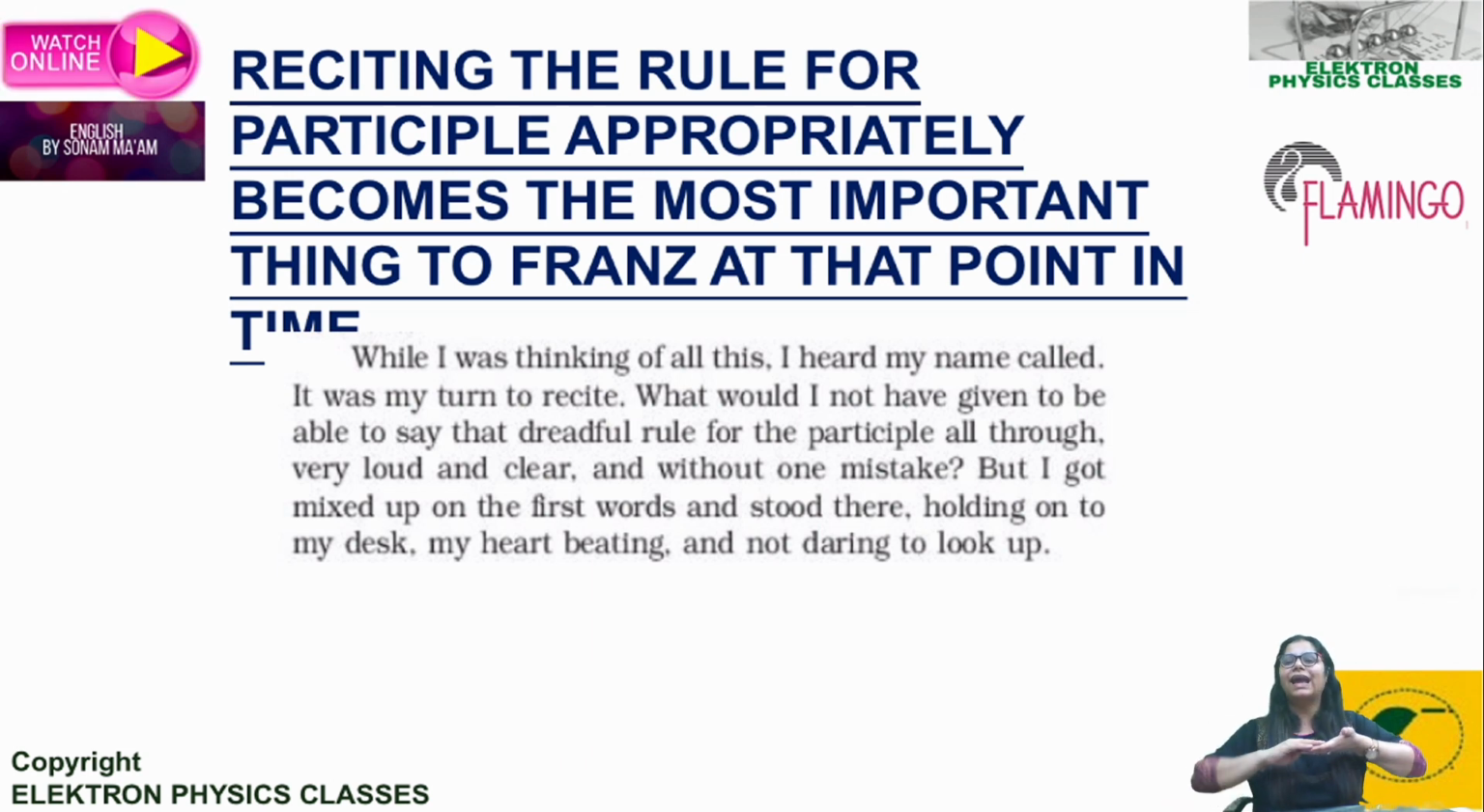But obviously, he had not prepared, he had not learned the participles. So Hamel asked him to recite the rule of participles. So he just stood up. He was not prepared and he did not know anything. So just when he started, all his words got mixed. So he just stood there holding on to his desk like kids do when they don't know their answer, right? His heart was beating because he was ashamed, he was feeling bad, and he was scared also, and not daring to look up. So his head was down.